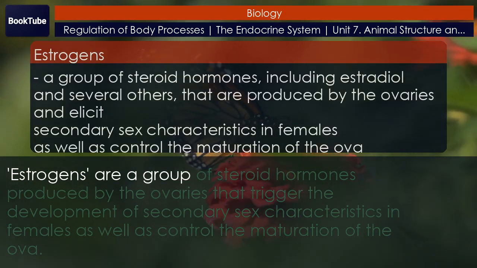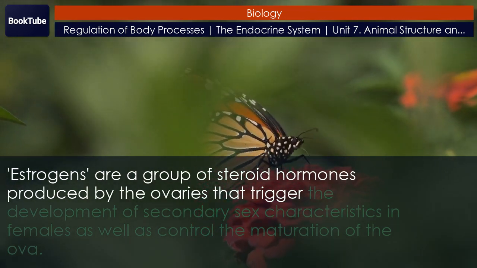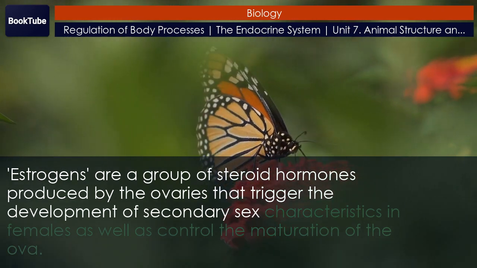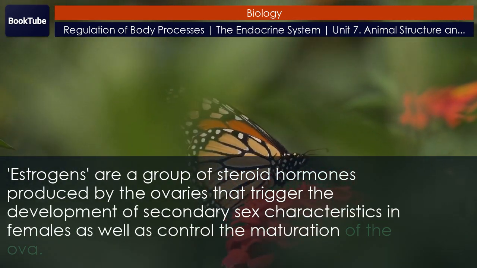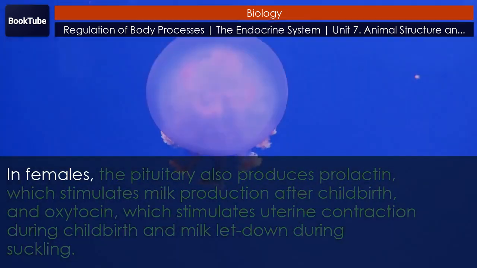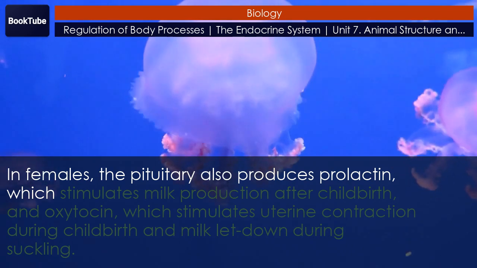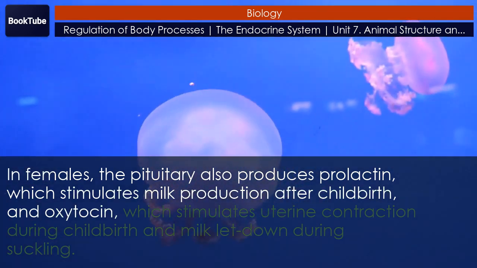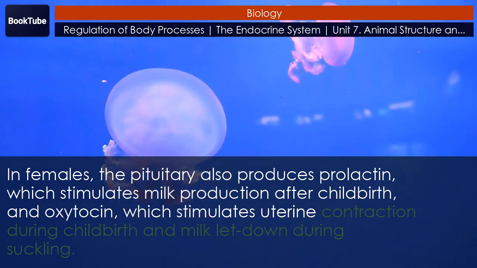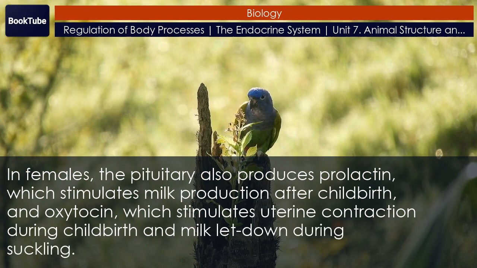Estrogens are a group of steroid hormones produced by the ovaries that trigger the development of secondary sex characteristics in females as well as control the maturation of the ova. In females, the pituitary also produces prolactin, which stimulates milk production after childbirth, and oxytocin, which stimulates uterine contraction during childbirth and milk let down during suckling.